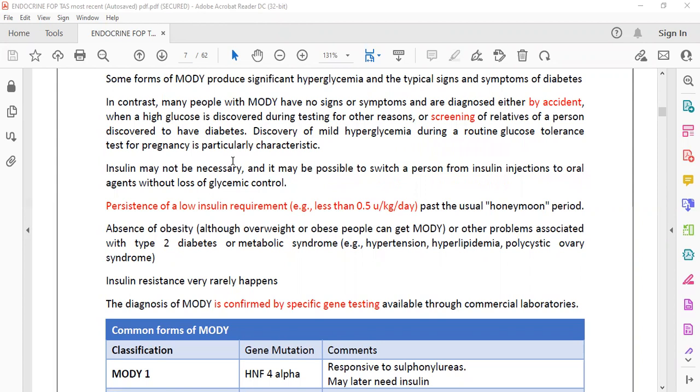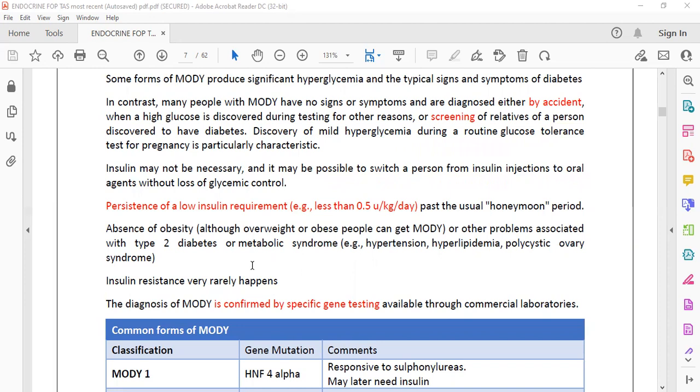Sometimes you will find that a patient is diagnosed as type 1 diabetes, but you find that the insulin requirement is very low. Even after the honeymoon period is over, the insulin requirement is very low. That mostly goes in favor of maturity onset diabetes. Sometimes you diagnose type 2 diabetes mellitus, but you do not find any obesity.